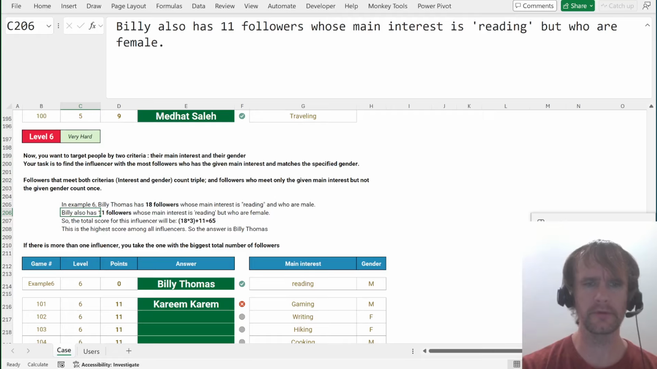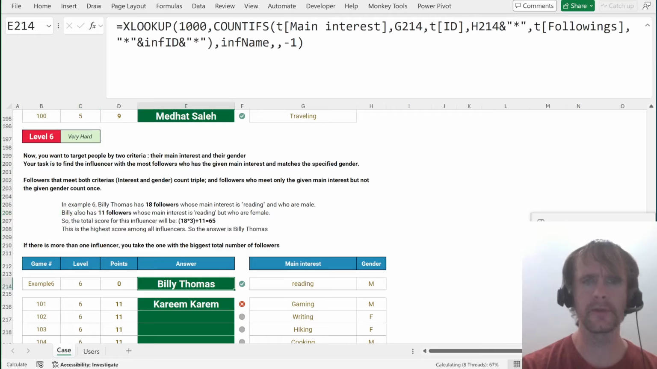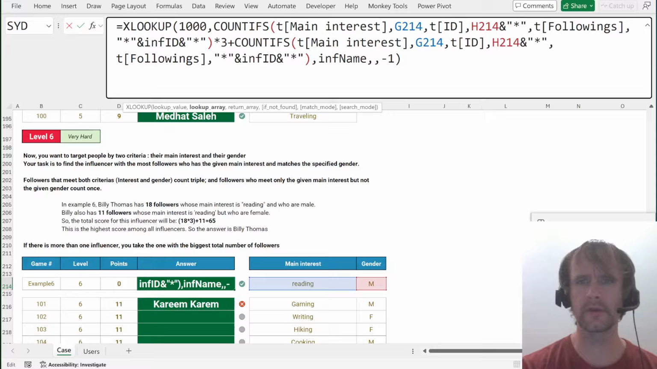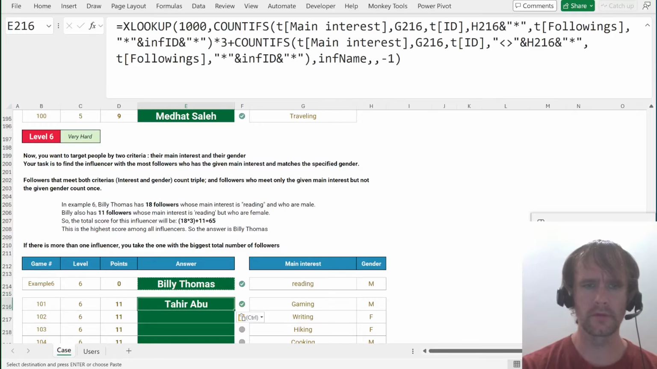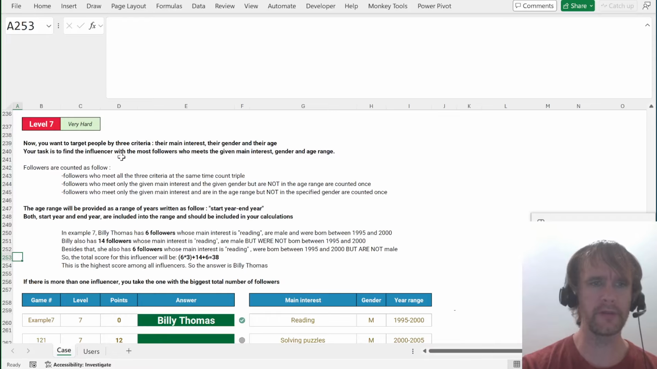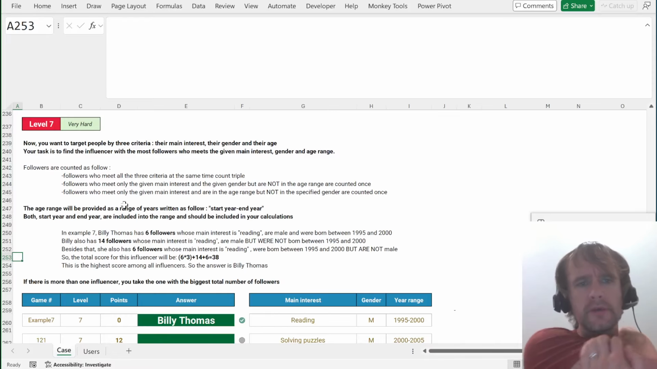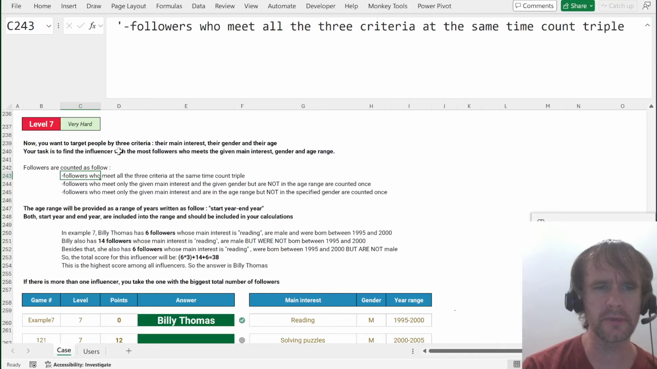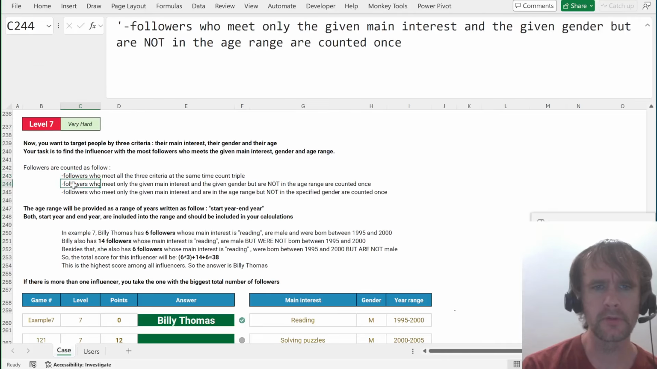So I guess I'll just change the version over here. So COUNTIFS times 3 plus the same thing with a not. Okay. Phew. All right, and then level 7. Followers who meet all three criteria at the same time count triple. The main interest and the gender count once. Main interest and the age range count once. Okay.